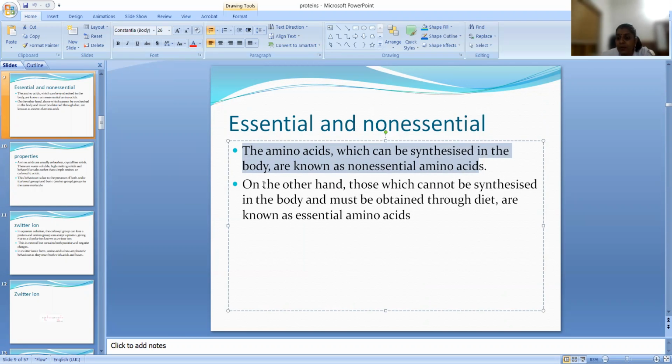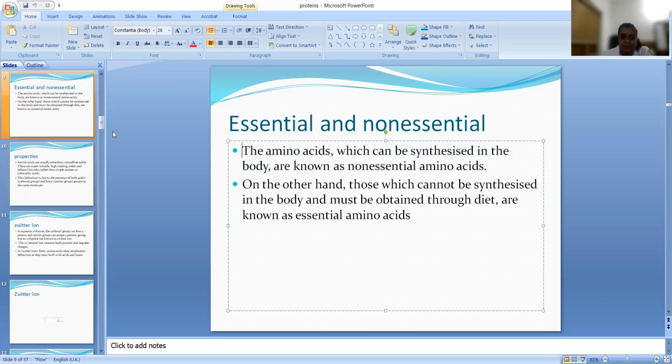On the other hand, if our body is not capable of preparing certain amino acids, they are called essential amino acids. Through food we need them, because the body doesn't have the capacity to synthesize them. Essential means the body cannot prepare that amino acid; non-essential means the body can prepare it.